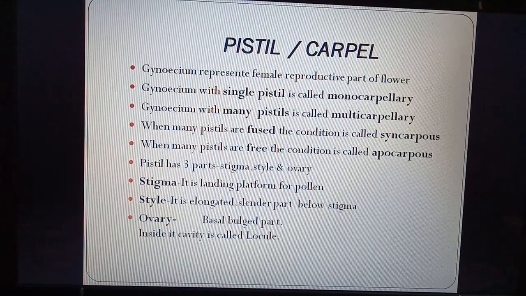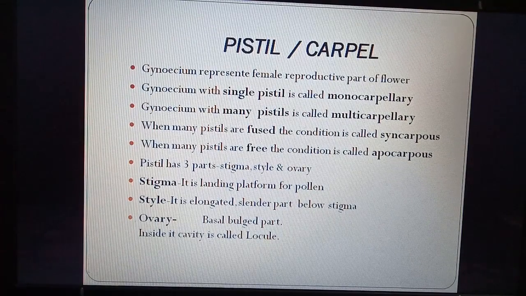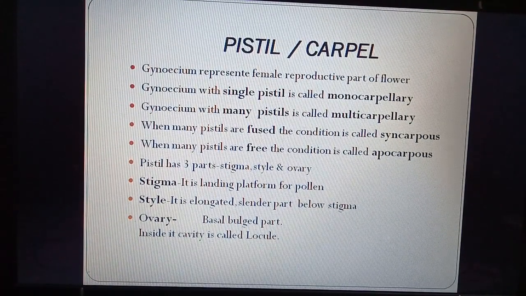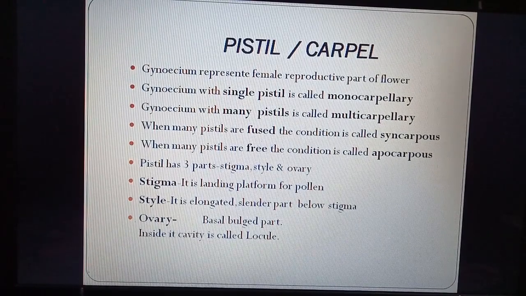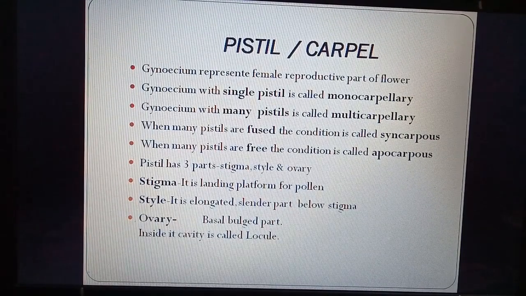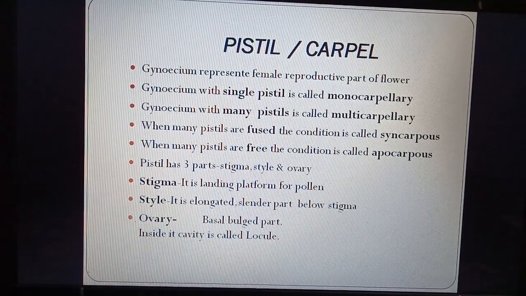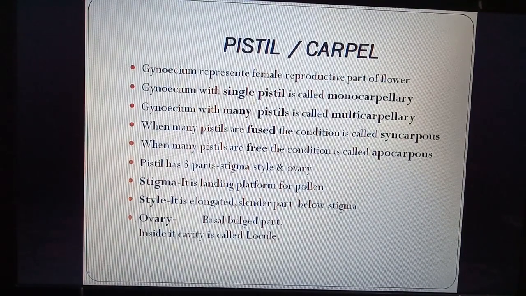Now a pistil has three main parts: stigma, style and ovary. Stigma is the landing platform for pollen. So the pollen lands on stigma. Style is the elongated and long part below the stigma, and ovary is the part at the base which is bulged. Bulged means swollen or round. Inside the ovary there is a cavity which is called locule. So the ovarian cavity is called locule.